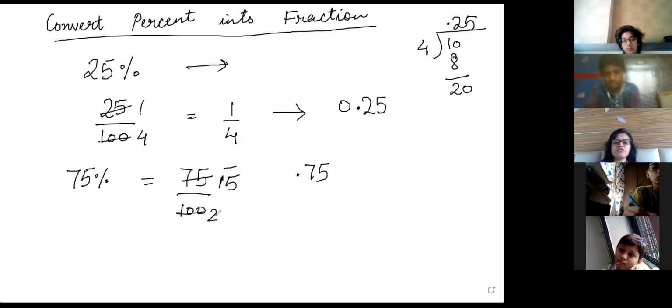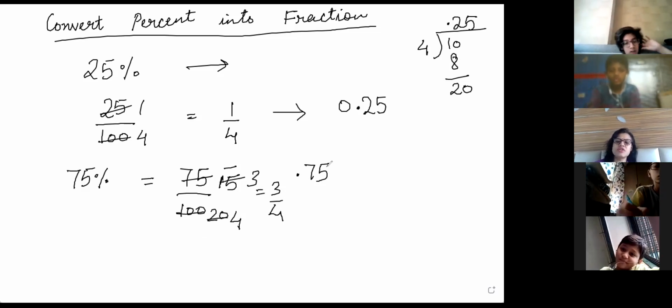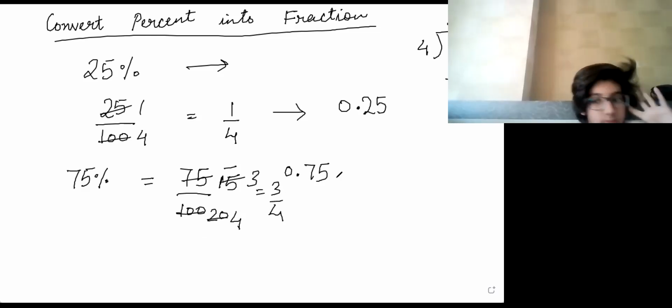Okay. 5 twos are 10 and 0. Then 5 fours are 20. 5 threes are 15. So the answer is 3/4. It is 3/4, and in decimal it is 0.75.